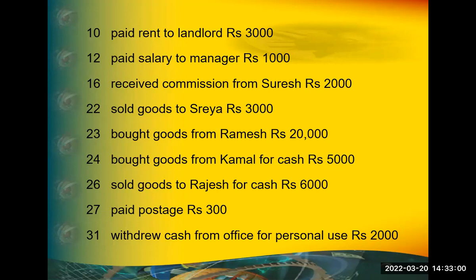Okay. Anyhow, what is the entry for this? Personal use debit to cash credit. Which account debit? Cash. No, which account debit? Personal use. Or you can tell administration use. What is personal use, and what is the meaning of this transaction? First of all, Sumit, our owner, who has contributed 1 lakh rupees in the beginning to start the business, somehow is in emergency need. He is taking rupees 2,000 from the business. He is going to the accountant, give me 2,000. He has taken. Now accountant has to record that.